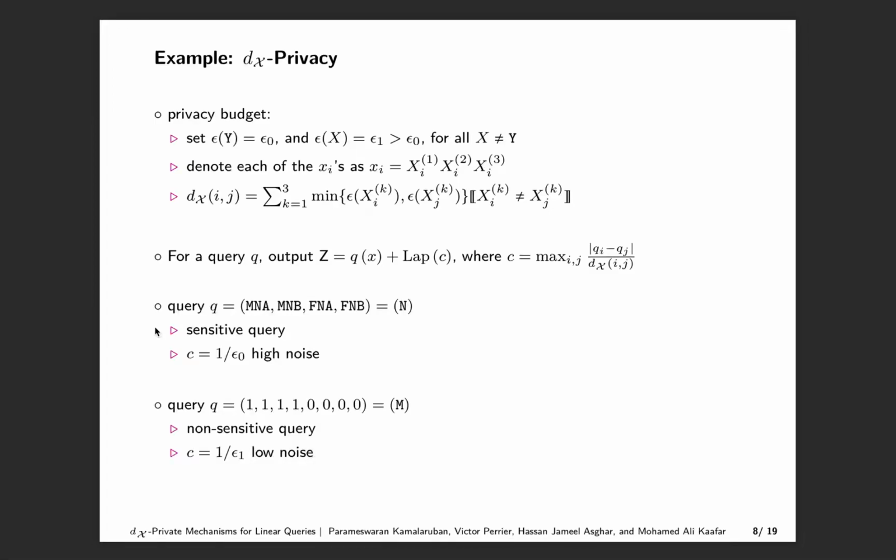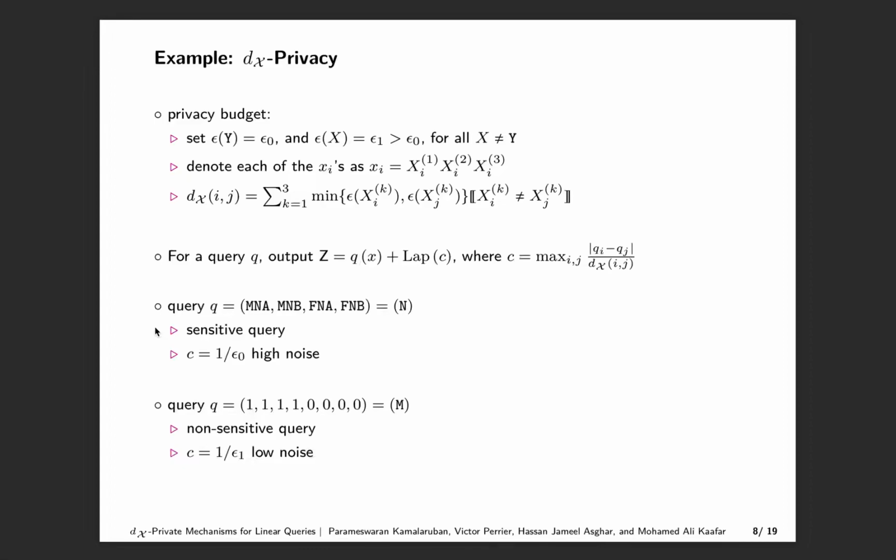We take the minimum of the corresponding privacy budgets when there's a mismatch between the attribute values of xi and xj. For instance, the dx distance between x1 and x2 is epsilon 1 and the dx distance between x1 and x3 is epsilon 0. One can easily verify that this is indeed a distance metric. Given any linear query Q, one way to answer through our framework is to add Laplace noise of scale C, given by this particular formulation, to the answer. In the following slides, we will discuss how we derive this noise scale.